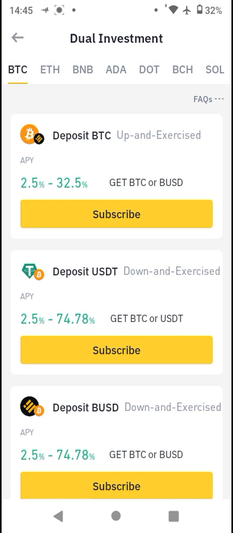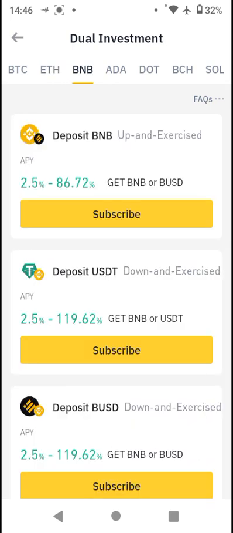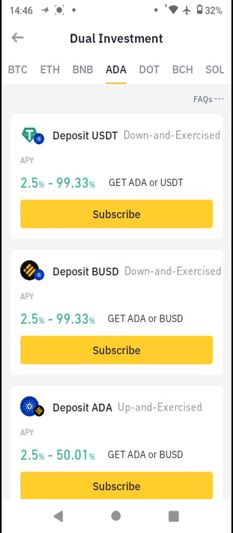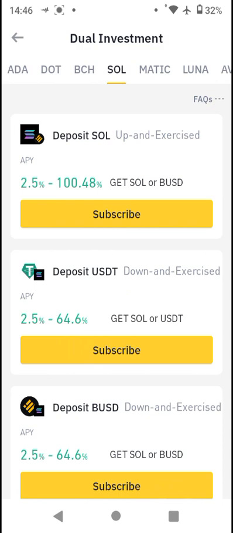What you should be getting are the alternate currency which will be made available to you on your settlement. So if you want to transact with ETH, it says there are currently no products found here. Please try again later. So you want to look out for it. For BNB, we have loads of them. For Ada, we have loads of them. For Polkadot, we have them. You want to check out the one that interests you.